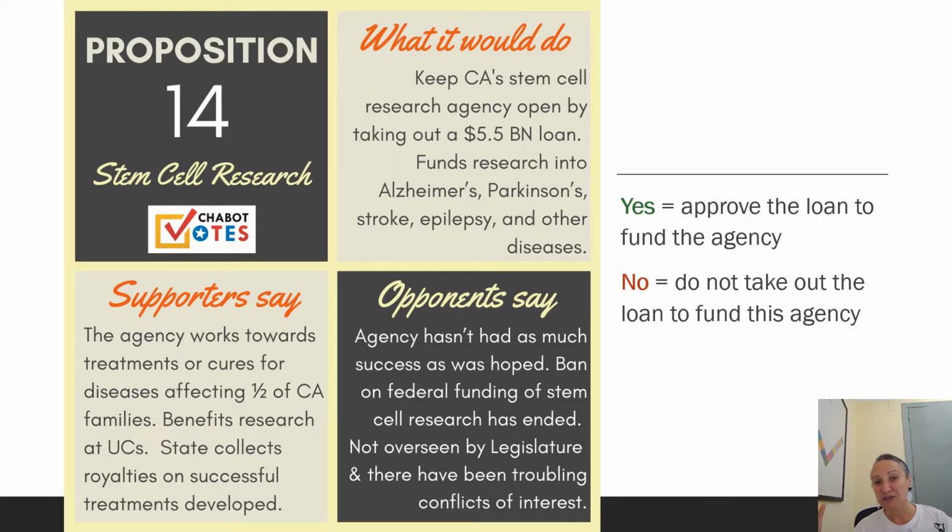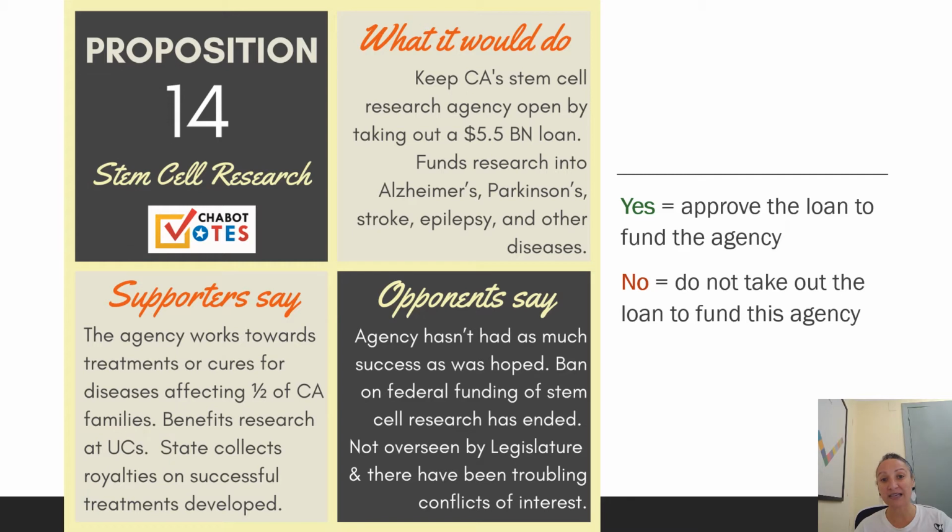So there's 12 initiatives on your ballot from Prop 14 all the way through Prop 25. Let's start off by talking about Prop 14. Prop 14 is about stem cell research, and it is asking the voters to give the state permission to take out a $5.5 billion loan to fund the state's own stem cell research agency. This agency funds research into diseases like Alzheimer's, Parkinson's, stroke, epilepsy, and other diseases.